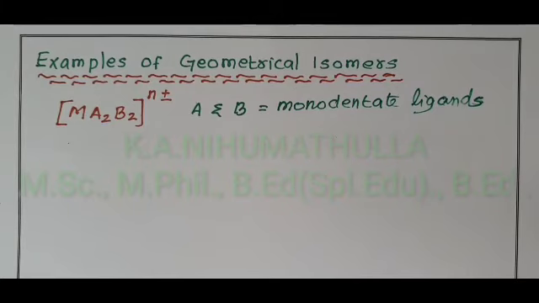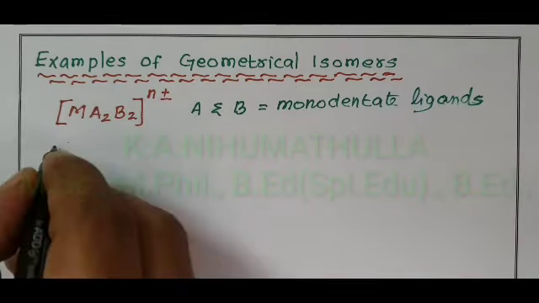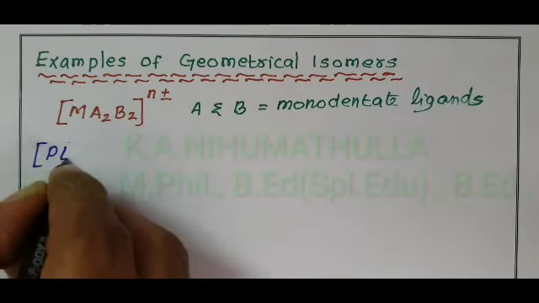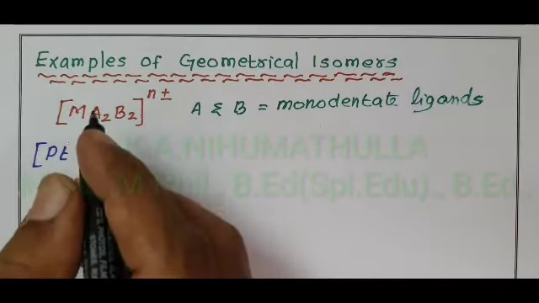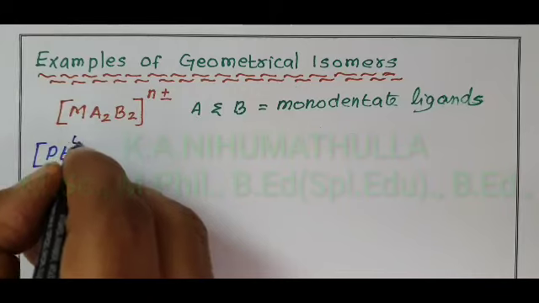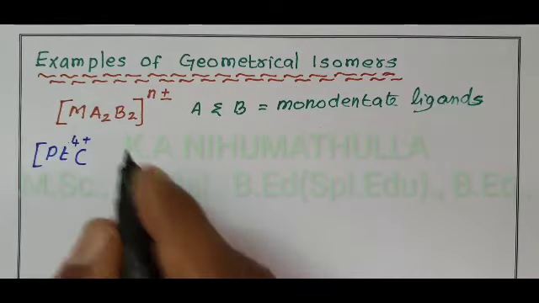For an example of this type of complex, the central metal ion taken is platinum 4 plus. Coordination number equals 4.